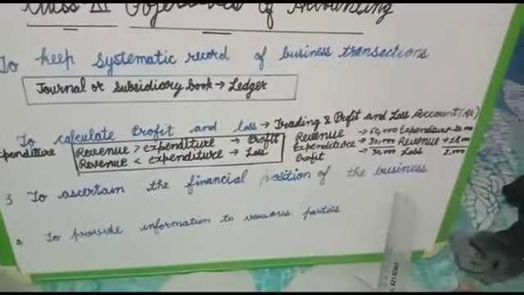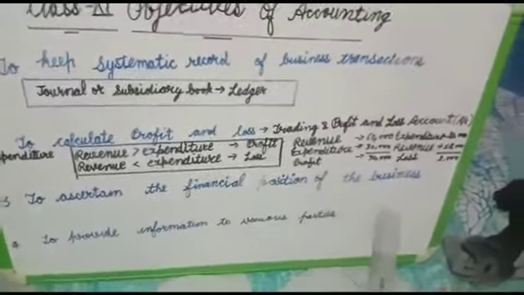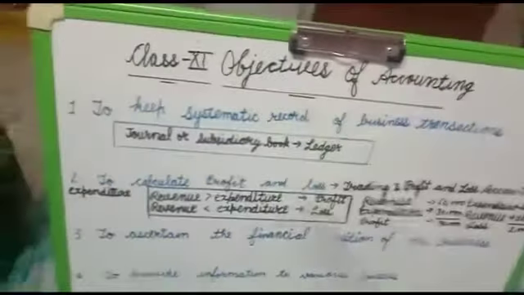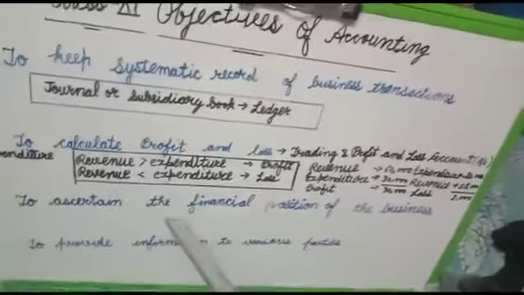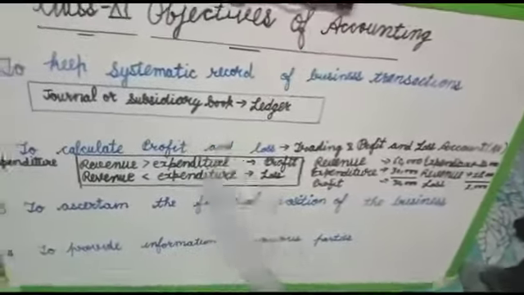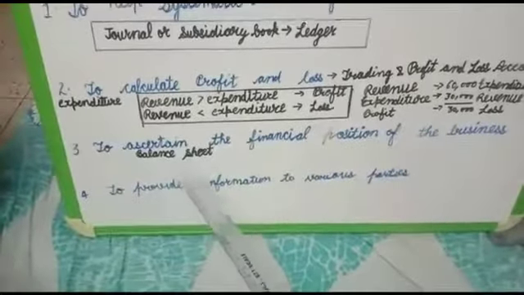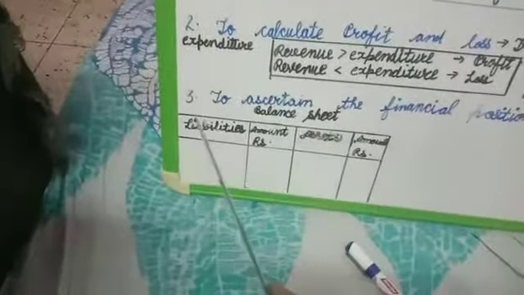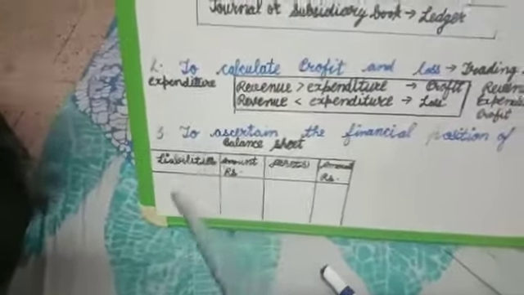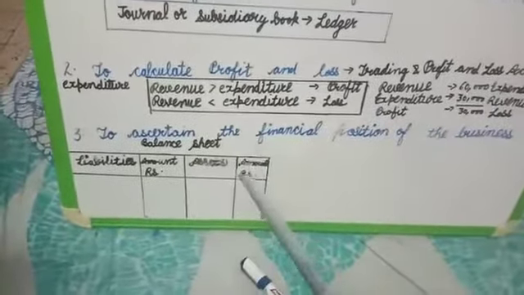Is it clear? What is to ascertain the financial position of the business? With the help of the trading and profit and loss account, the businessman is able to know the profit or loss of the business. The businessman must also know the financial health of the business. For this purpose, he prepares a balance sheet. It shows liabilities and capital and their amount on one hand, assets and their amount on the other.